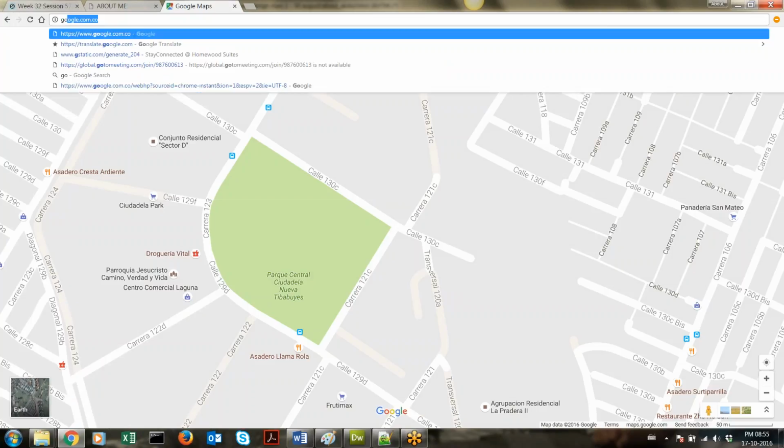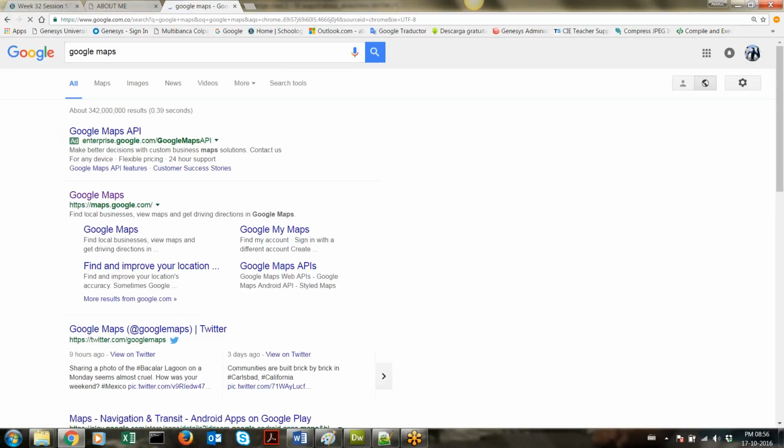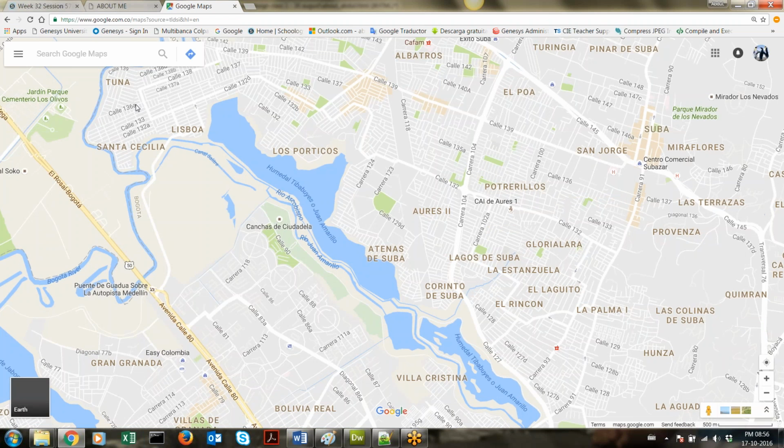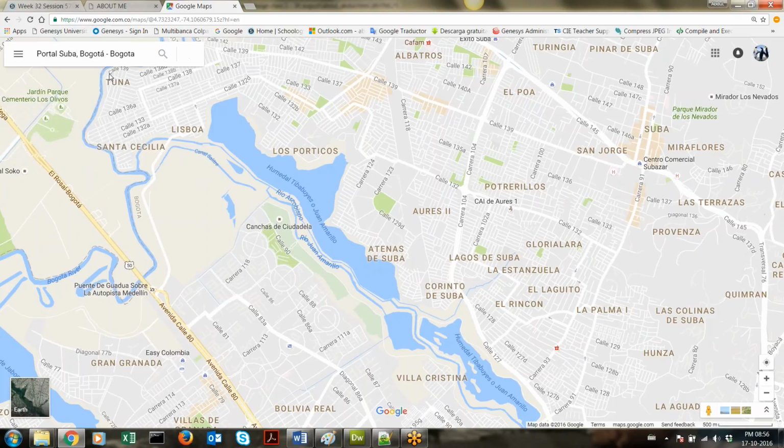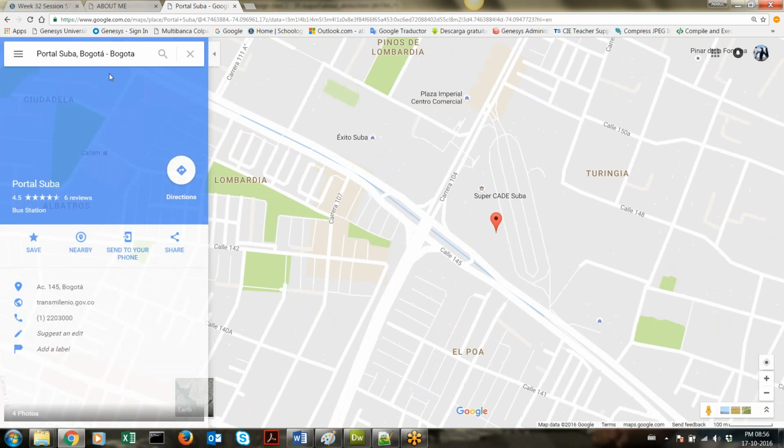Let me just show Google Maps. Okay, so if I go to Google Maps, you have to log into your Gmail account for this. Without that you cannot do it. So then I will type the nearest address of my house. Let's say Portal Suba.